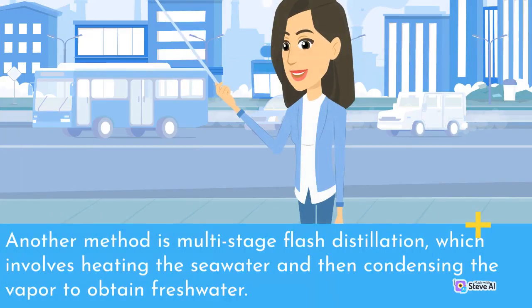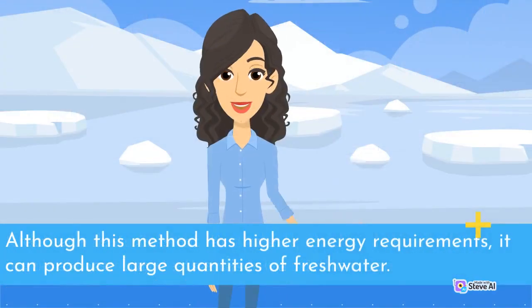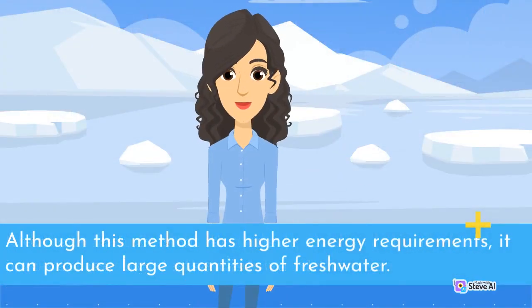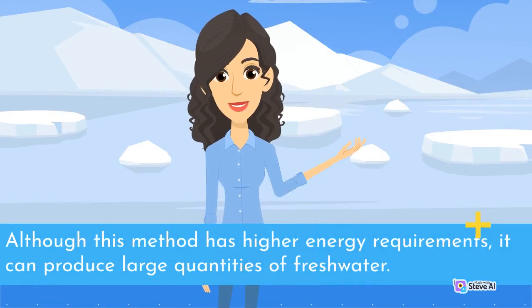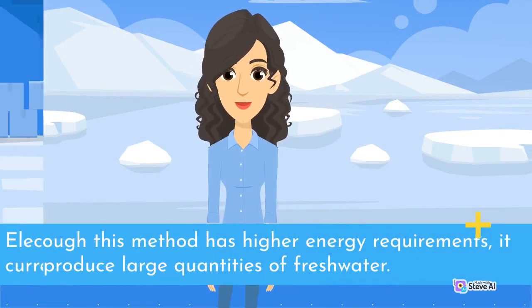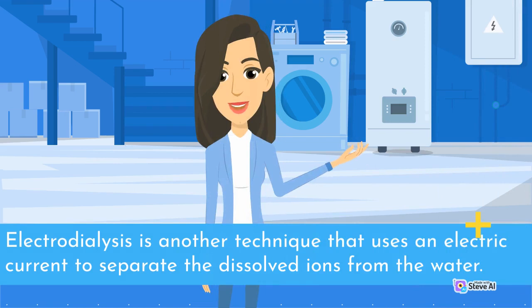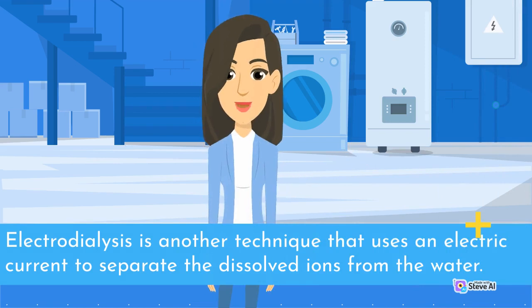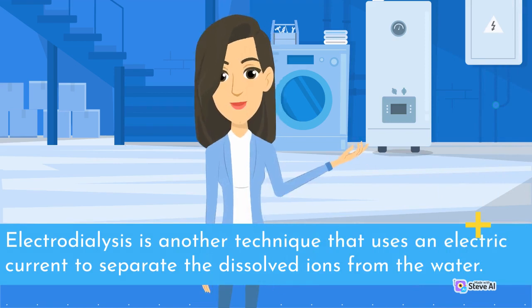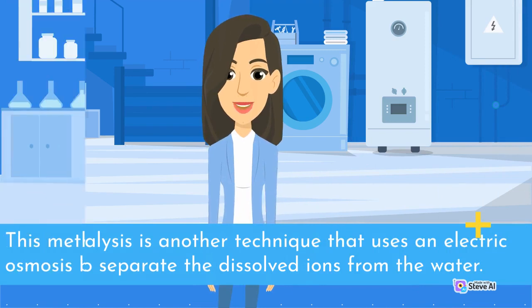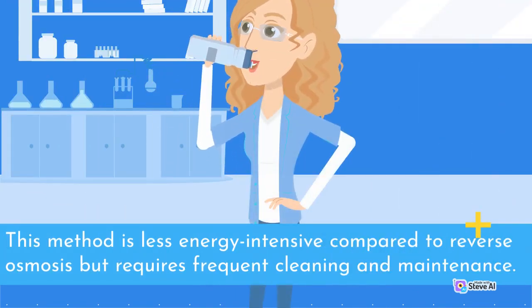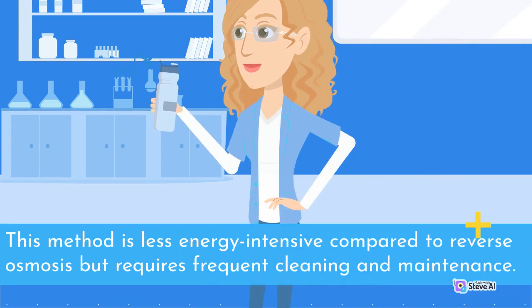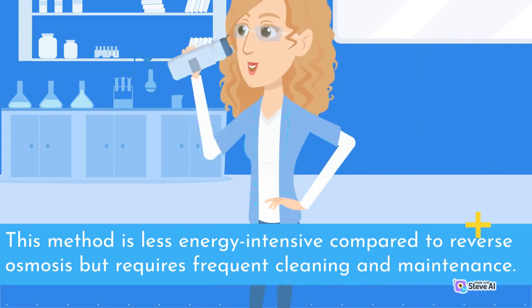Another method is multi-stage flash distillation, which involves heating the seawater and then condensing the vapor to obtain fresh water. Although this method has higher energy requirements, it can produce large quantities of fresh water. Electrodialysis is another technique that uses an electric current to separate the dissolved ions from the water. This method is less energy intensive compared to reverse osmosis but requires frequent cleaning and maintenance.